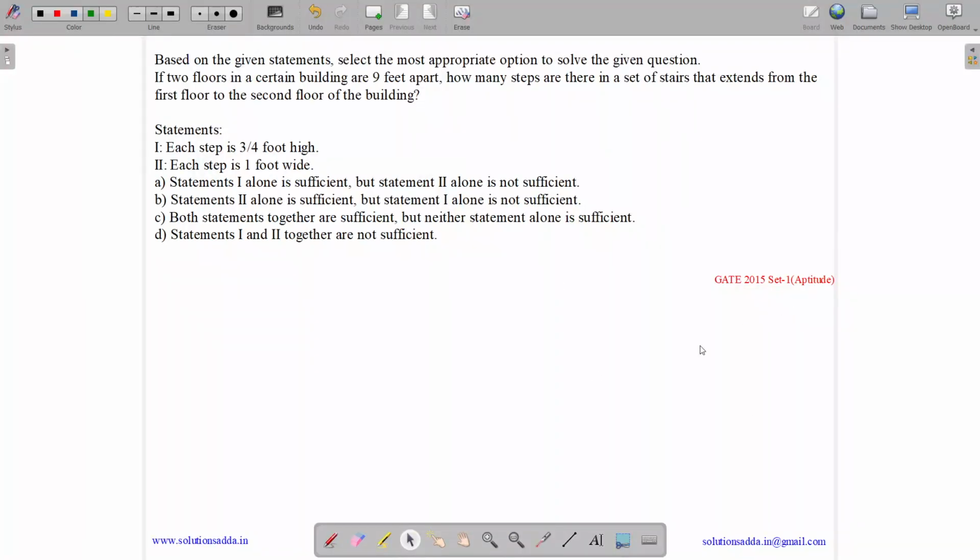This question belongs to aptitude subject and was asked in GATE CSE 2015 Set 1. So the question states, based on the given statement, select the most appropriate option to solve the following question. If two floors in a certain building are 9 feet apart,